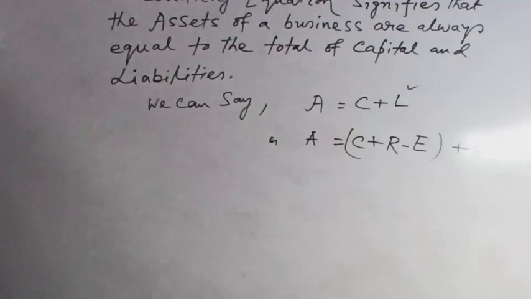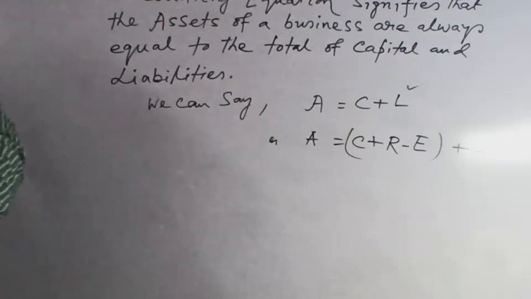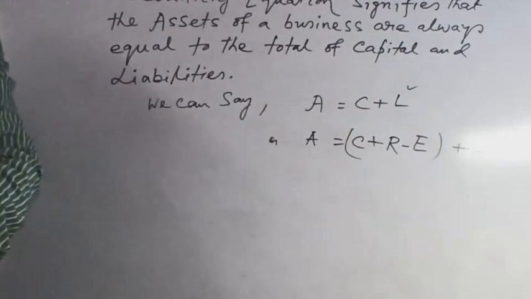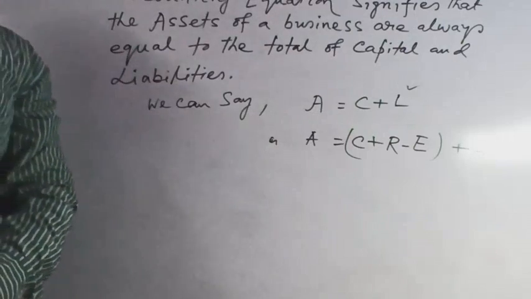Another term is fictitious assets, profit, gain, loss, and purchase. Purchase is again of two types: cash purchase and credit purchase, along with purchase return. Sales are also divided into two: cash sales and credit sales. And inventory or stock also. Inventory means closing stock or unsold goods.